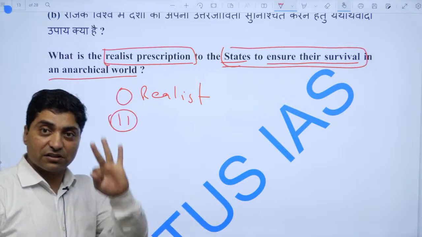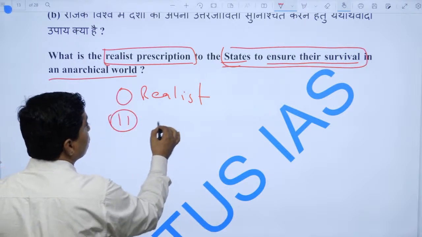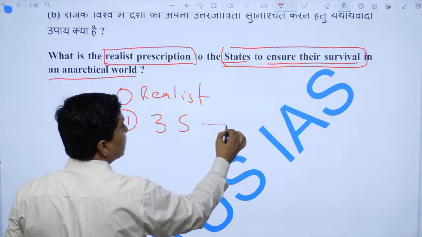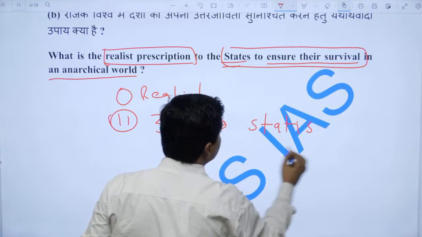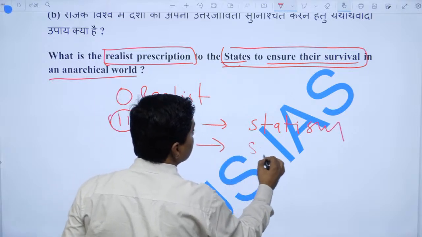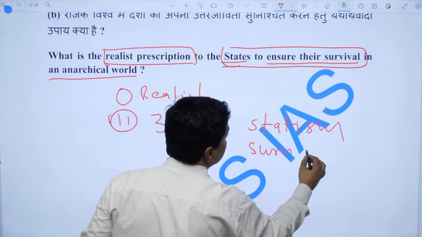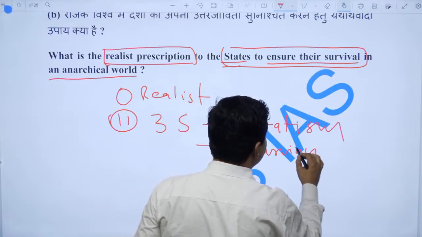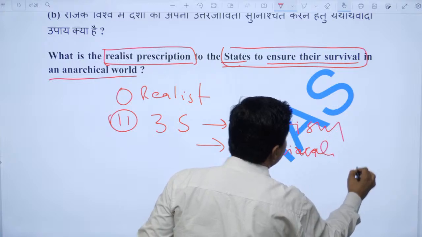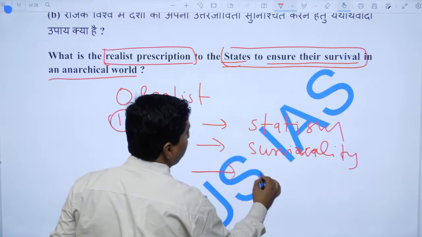Secondly, come to what their prescriptions are. Their prescriptions are three. It's called the 3S, right? It is called statism, survivability, and third is self-help.